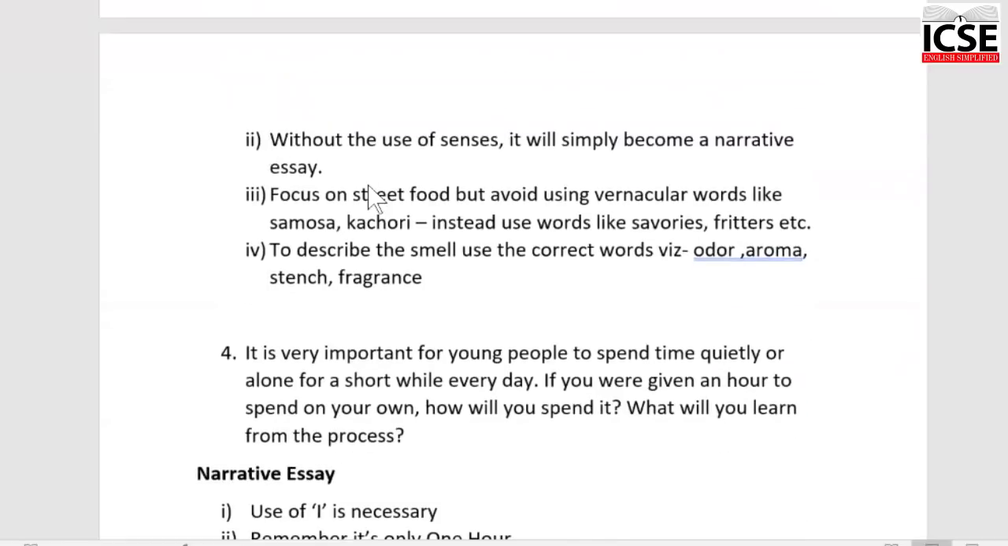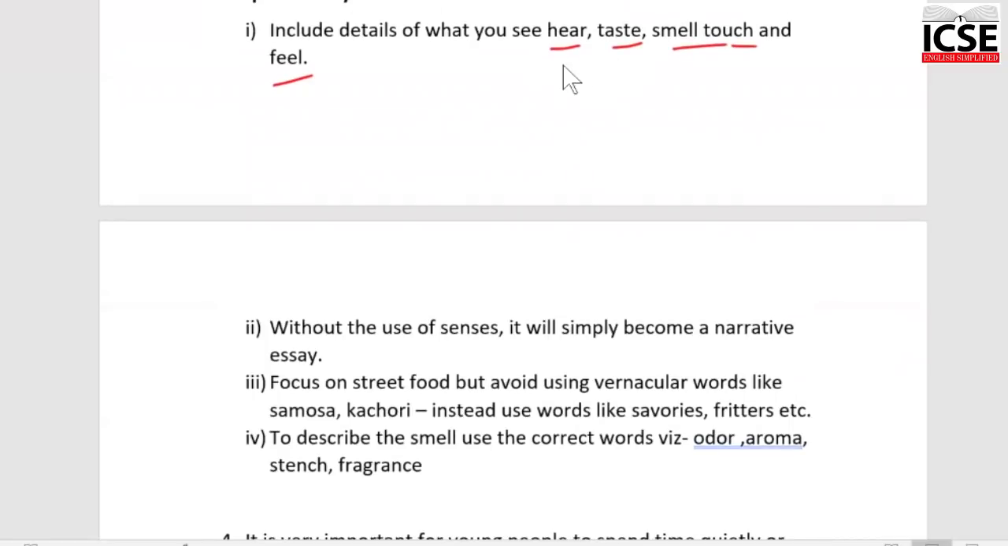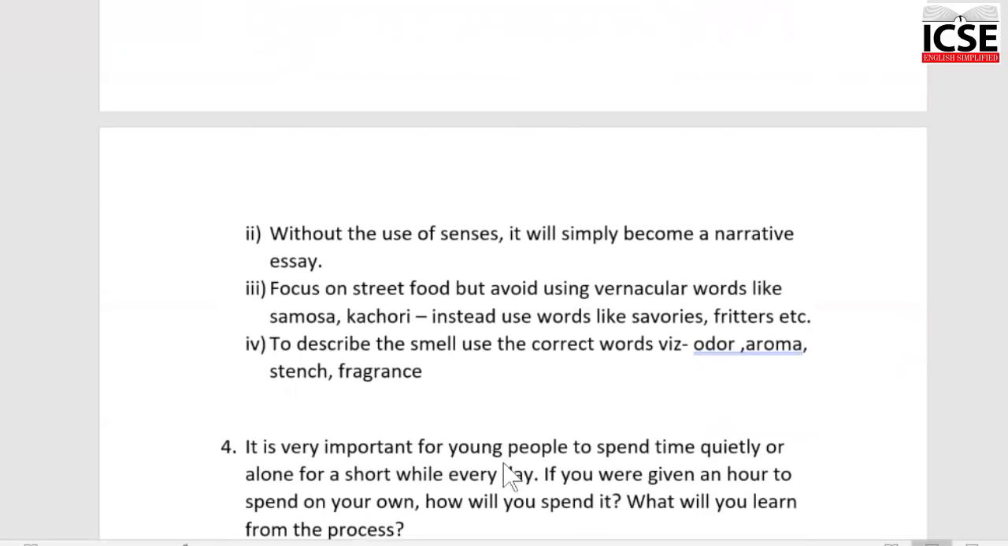If you are writing your composition without these senses, then your composition is not a descriptive composition. It simply becomes a narrative composition. So if you feel you can write a descriptive composition well, make sure you include all the senses along with your feelings. Again, when you are writing, focus on the question. It says street food, but care needs to be taken.